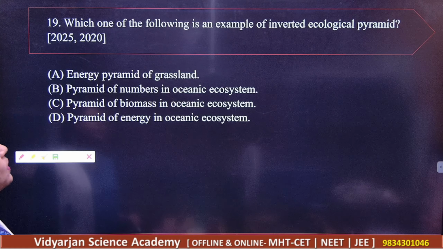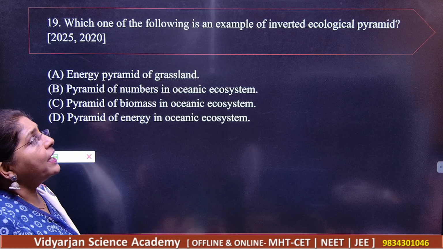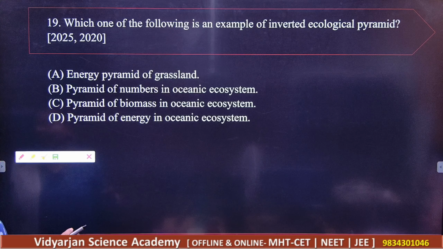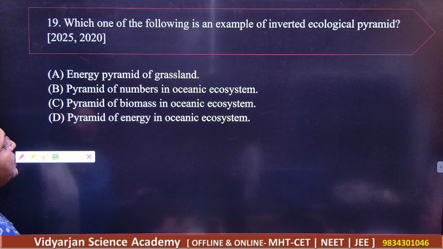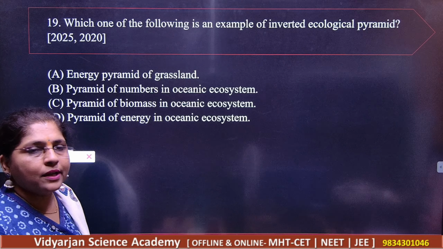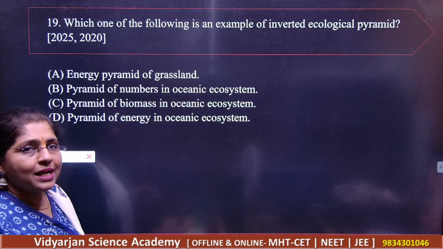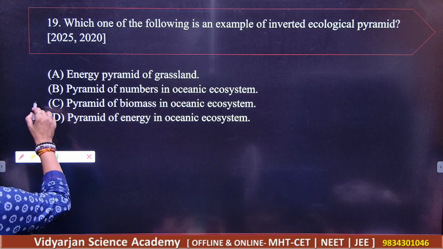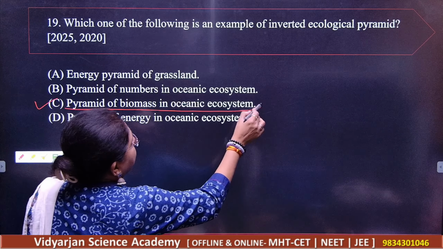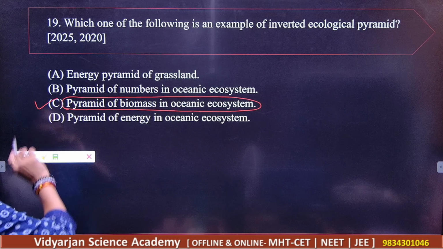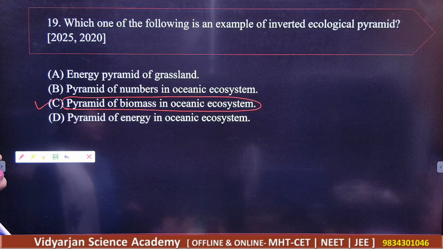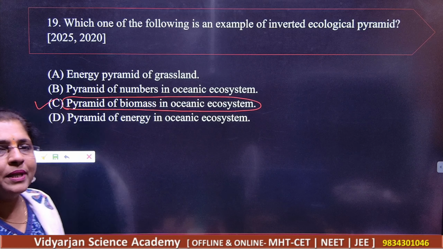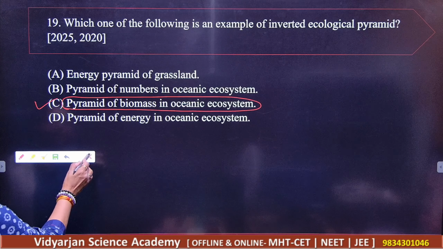Which one of the following is an example of an inverted ecological pyramid? Energy pyramid of grassland, pyramid of numbers in ocean ecosystem, pyramid of biomass in ocean, and pyramid of energy in ocean. So C is the correct answer, pyramid of biomass in the ocean. This will be the example of an inverted ecological pyramid. Please note down the answer 19 C.